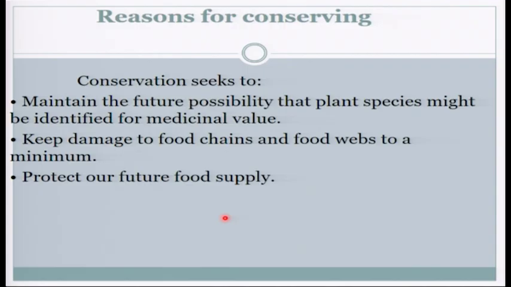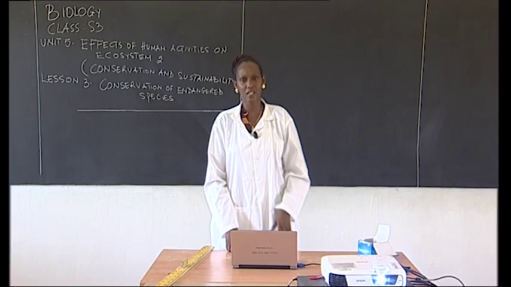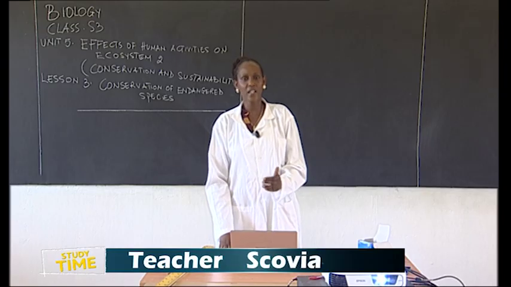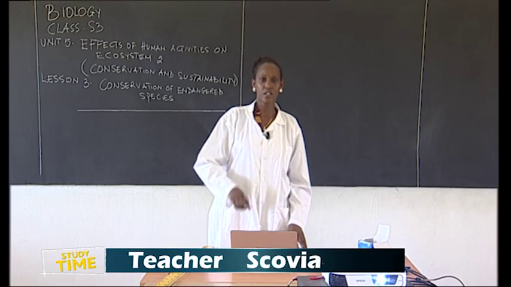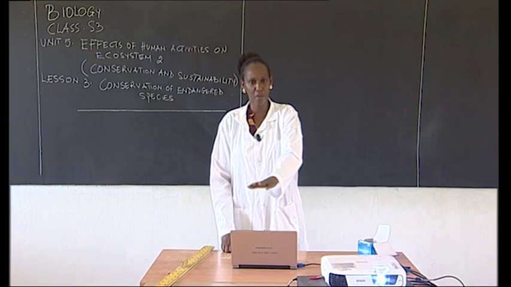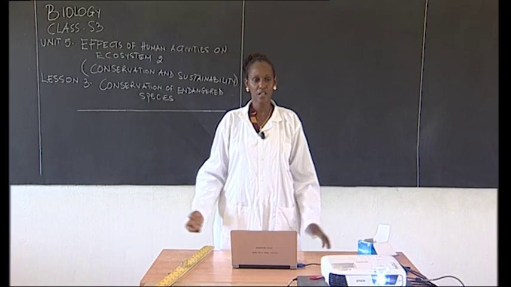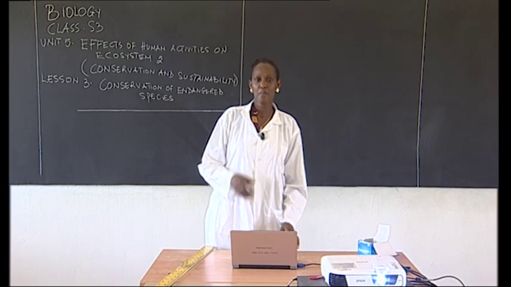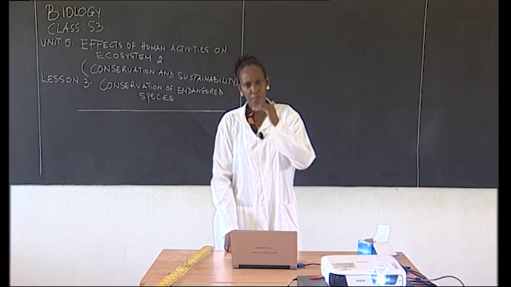To keep damage to the food chain, we need to keep the food chain and food web in its continuation situation, all right? So we know the food web and food chain. It's the food web and food chain that keeps life continuing, all right? So in case a certain species is killed or is dead, you find there is a break in the food chain and food web, all right? Let's say the primary producers are cut. Those are plants. We don't have the primary producers. Where will we get food? Nowhere. So we need to conserve the trees mainly here because they are the producers.